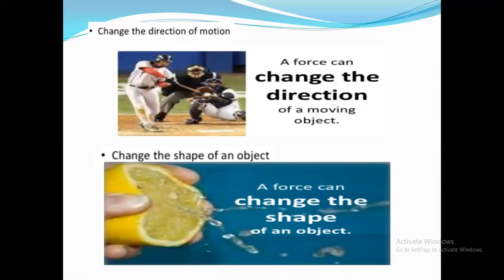Next, changing the direction of motion. Ball is coming to you. Suppose you hit it with the bat. Direction changed. In this way, you can change the direction of a moving object. And the last one is how to change the shape. You change the shape by squeezing a lemon. Here you can see the best example. Once you squeezed it out, the shape will change.